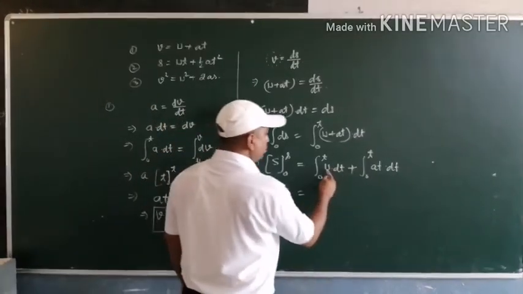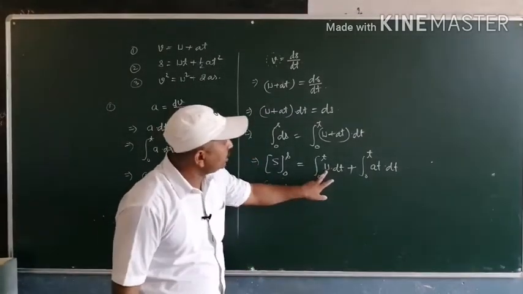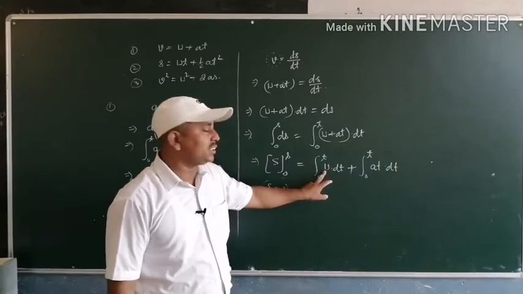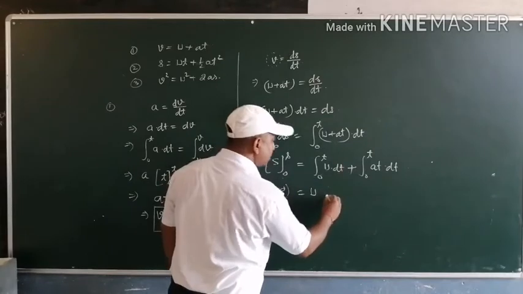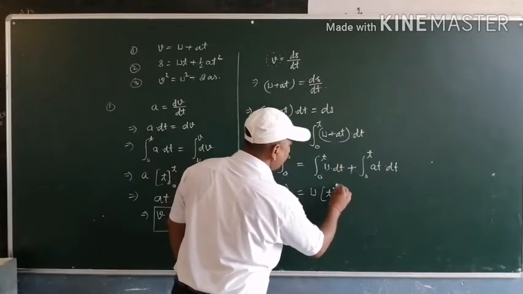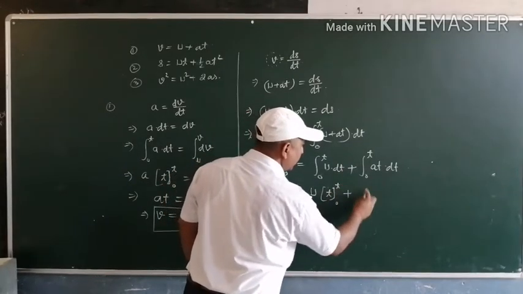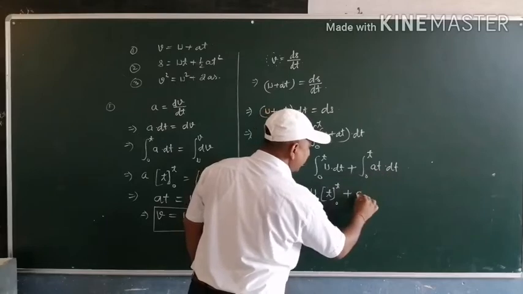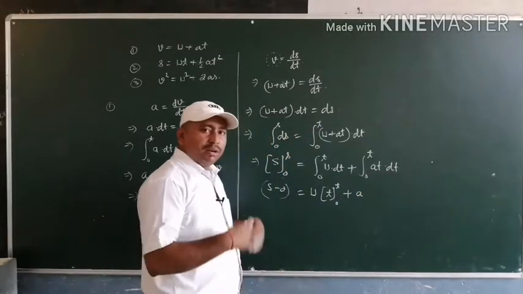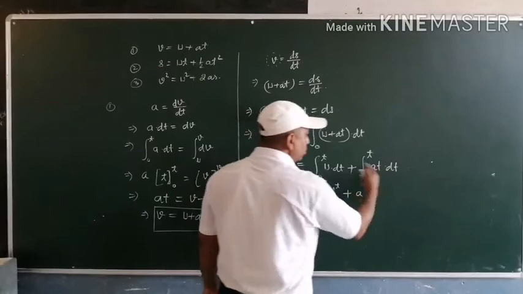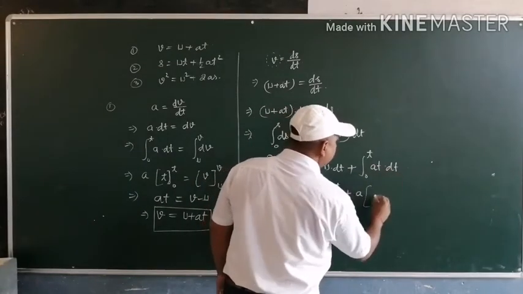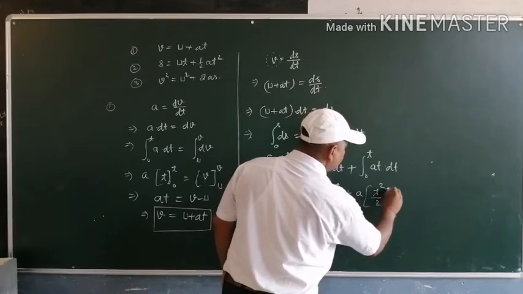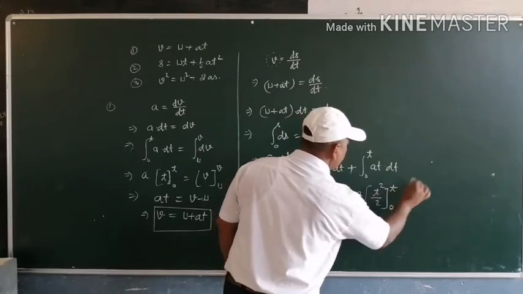Here u is the initial velocity, which is constant, so u can be taken outside, and the integration of dt is t, with limits 0 to t. Plus a, taken as constant because the object is moving under uniform acceleration, can be taken outside, and the integration of t dt becomes t square by 2, with limit 0 to t.